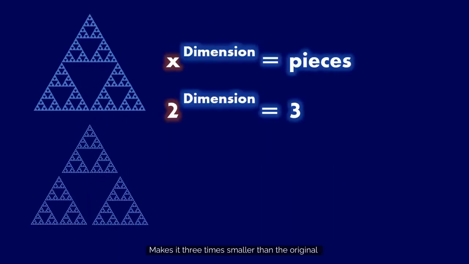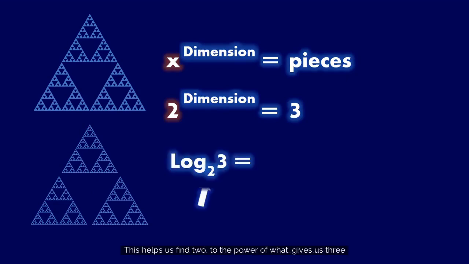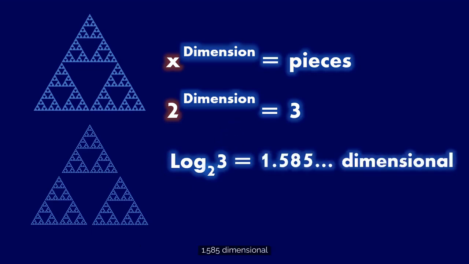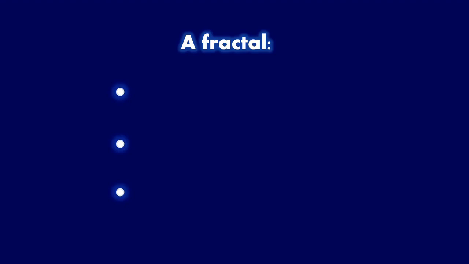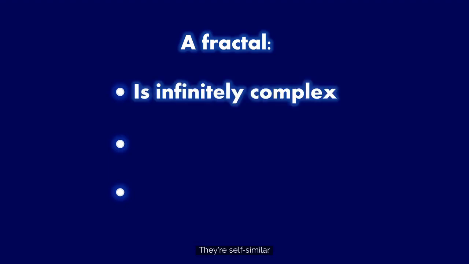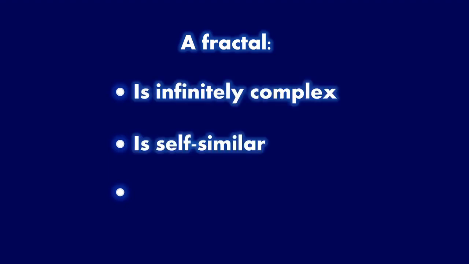Scaling the Sierpinski triangle by a half makes it 3 times smaller than the original. This means that we need to find the answer to this equation. And we can do that easily with a logarithm. This helps us find 2 to the power of what gives us 3. We find that the Sierpinski triangle is indeed 1.585 dimensional, and that's precisely what defines a fractal. They're infinitely complex, they are self-similar, and they have a fractal dimension.